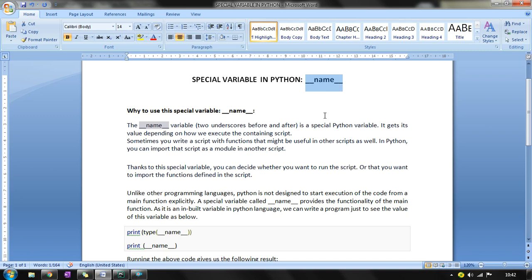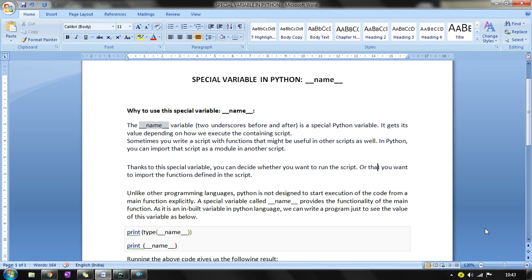Now if I go into the theoretical version of a special variable, it says that the special variable __name__ is a special Python variable. It gets its value depending on how we execute the containing script. I have already told you the use, right?